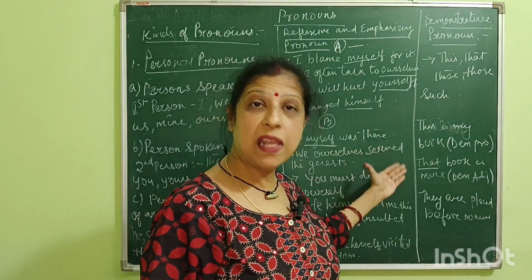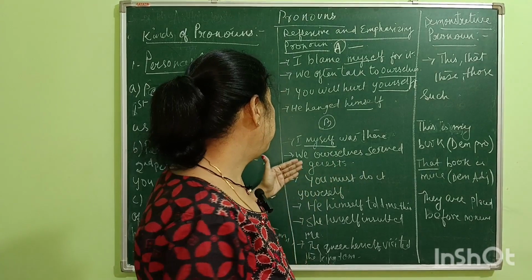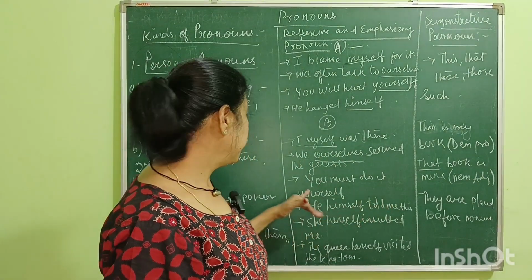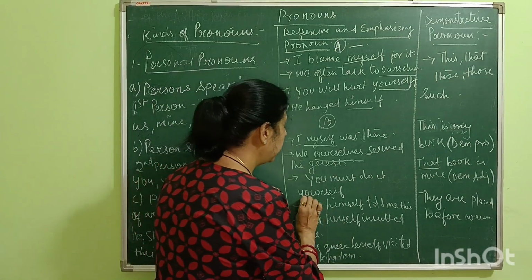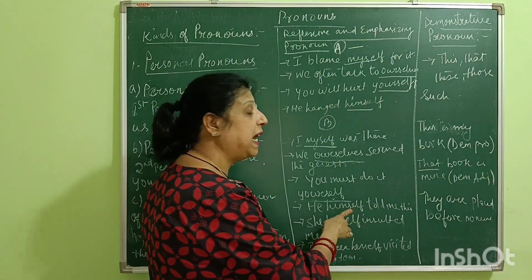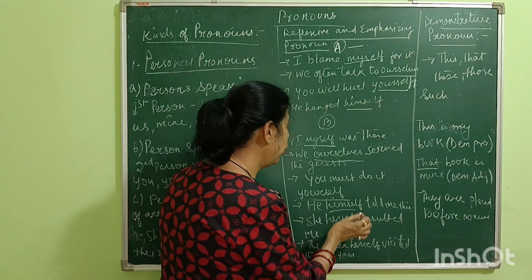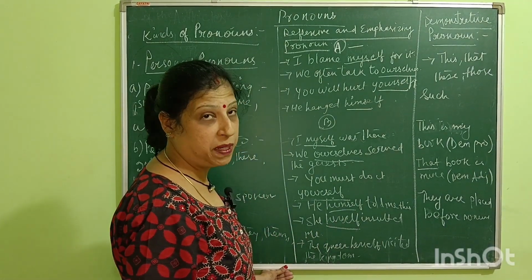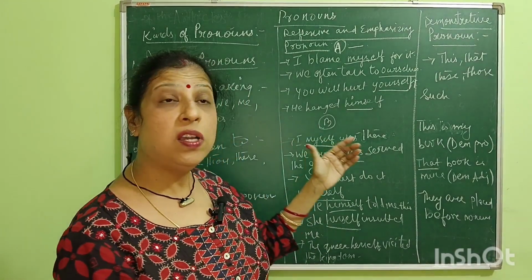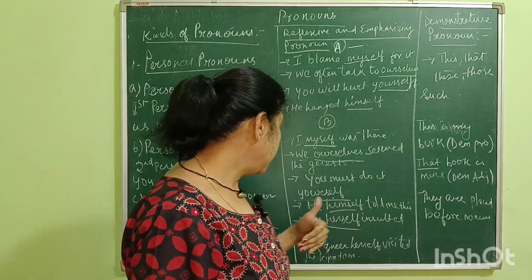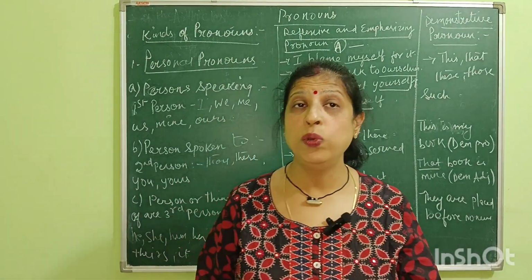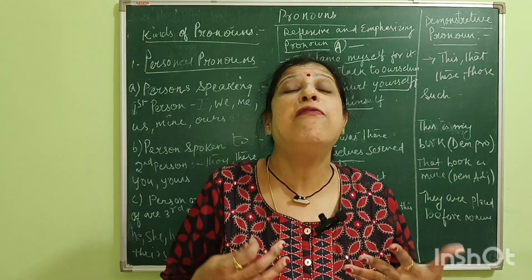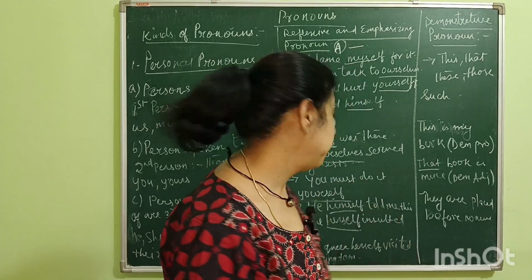I myself was there. We ourselves serve the guests. You must do it yourself. He himself told me this. She herself insulted me. Here, the words when we are using just after the noun or pronoun, then it is called emphasizing pronoun.